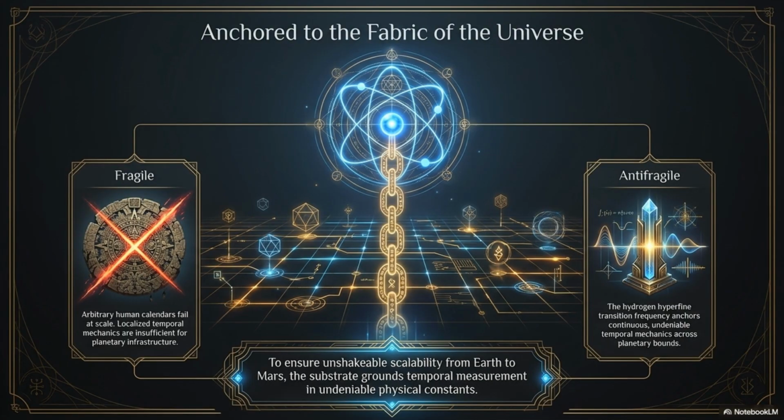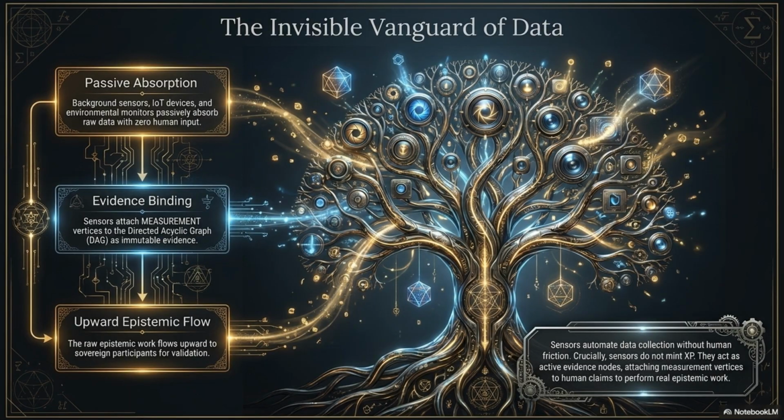Unlike fragile human calendars, the hydrogen hyperfine transition frequency provides anti-fragile, continuous temporal mechanics for planetary infrastructure. The invisible vanguard of data involves passive absorption of raw data from sensors, binding this data as immutable evidence vertices to a directed acyclic graph, or DAG, and then flowing this raw epistemic work upward for validation.